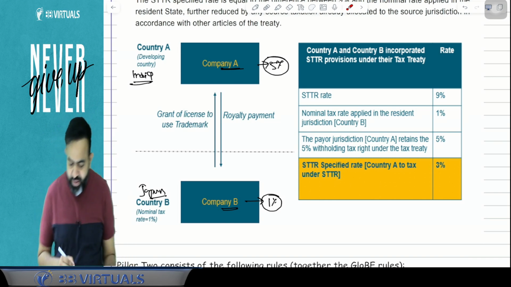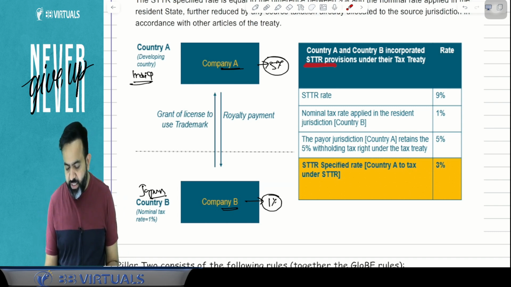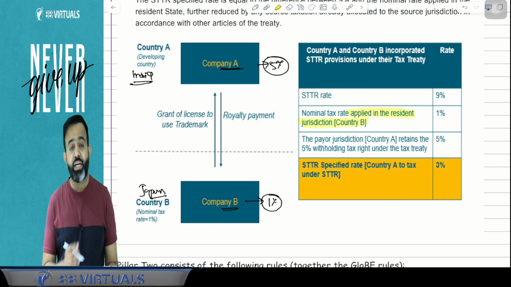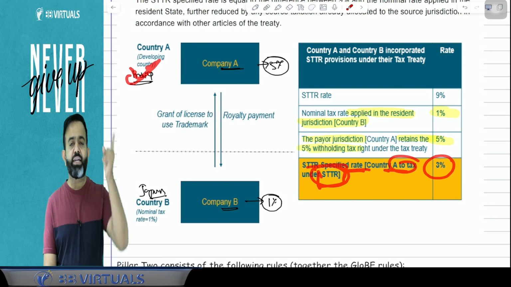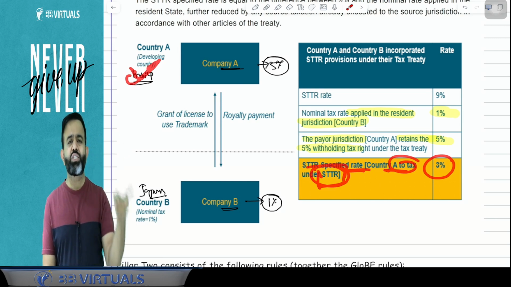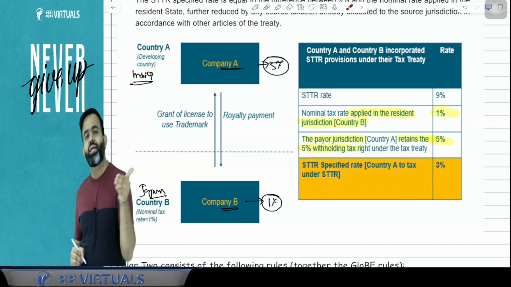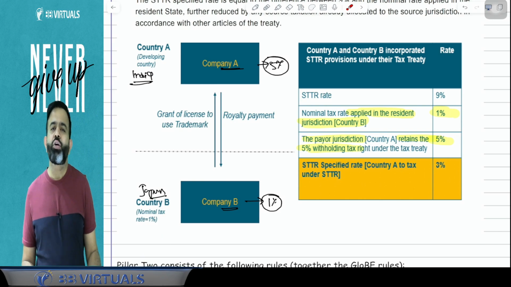So here pay attention. Country A and country B have incorporated the STTR provision in their tax treaty. The STTR rate is 9%. Now guys, the nominal tax rate applied in the resident jurisdiction, country B, is only 1%. The taxpayer jurisdiction, country A, retains the 5% withholding tax, that is the TDS. So here the total is 6%. Now, under the STTR specified rate, country A can tax at the rate of 3%. So India gets the right to charge 3% tax, meaning they will additionally deduct 3% more TDS on that payment. You got my point or not? Yes. So that is called your STTR rule.